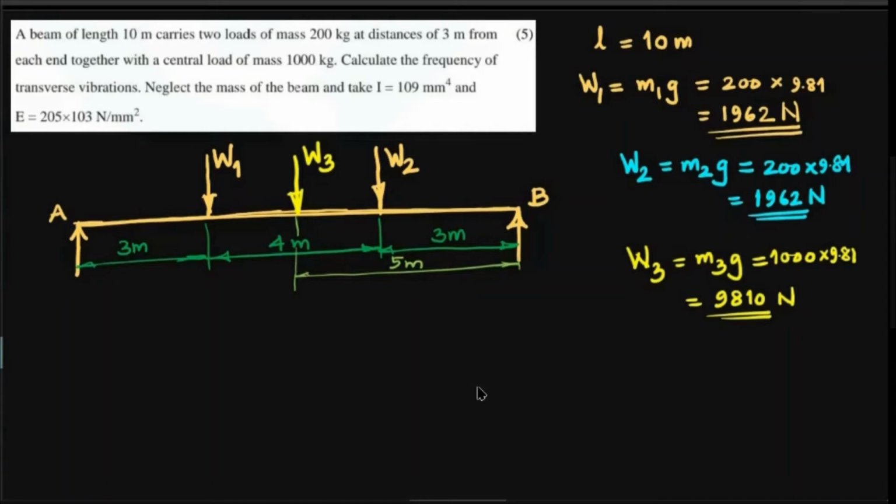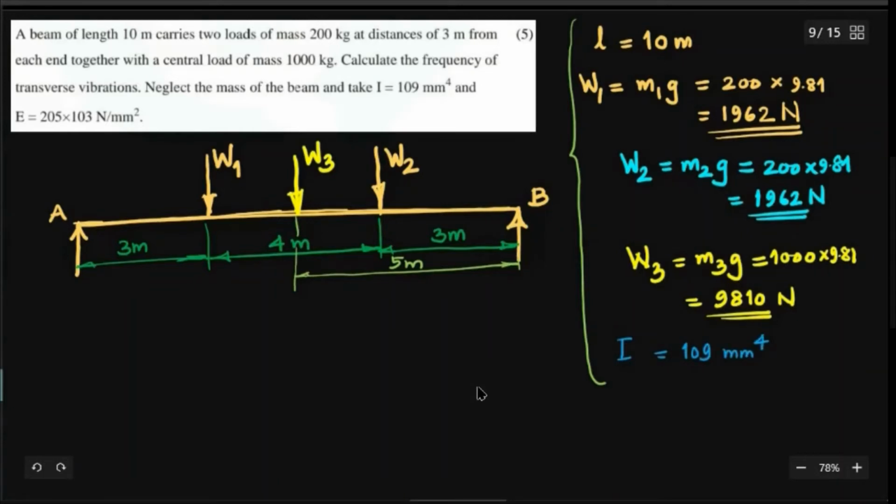So otherwise, these three are the loads. And then one more important part, that is the area moment of inertia. That is also provided. I is equal to 10^9 millimeter raised to 4. So remember, it is millimeter raised to 4. You can see one way of solving this problem is to continue with the distances in millimeters.